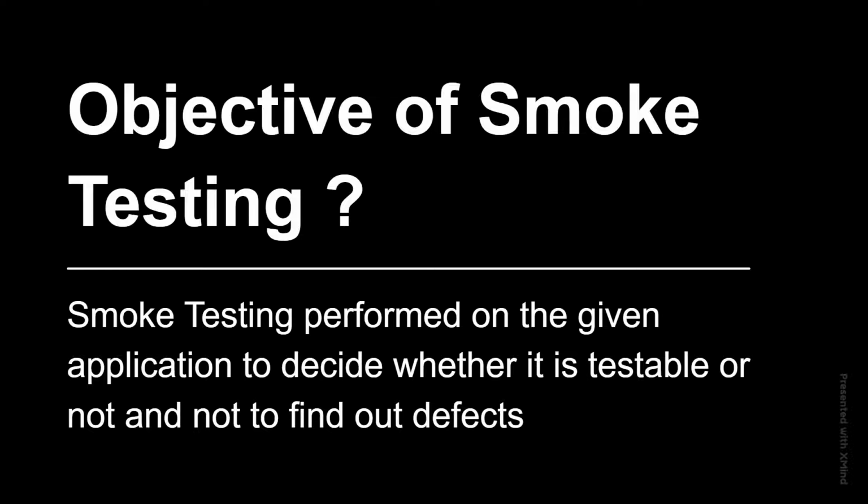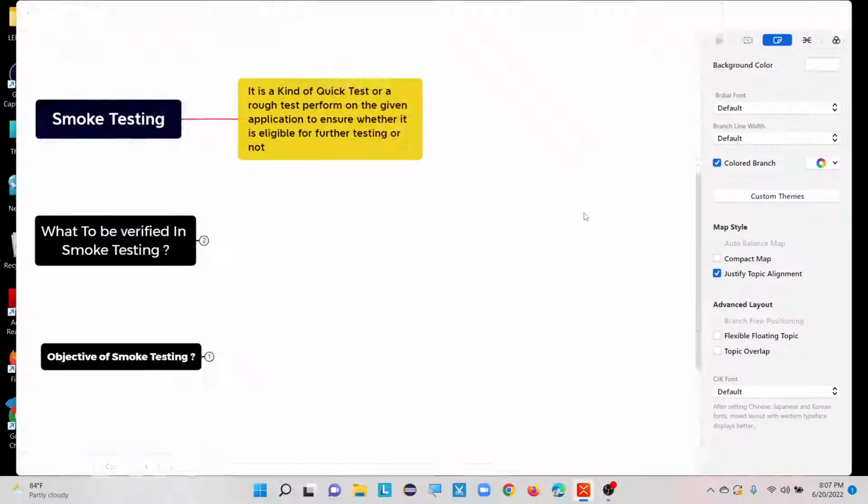During smoke testing we are not going to find any defects. It is just to check whether the application is further testable or not, or whether the application is consistently operatable, or the basic functionalities are available. That is the main objective of smoke testing. It is not meant to find defects, only to find out whether that application is testable further or not.